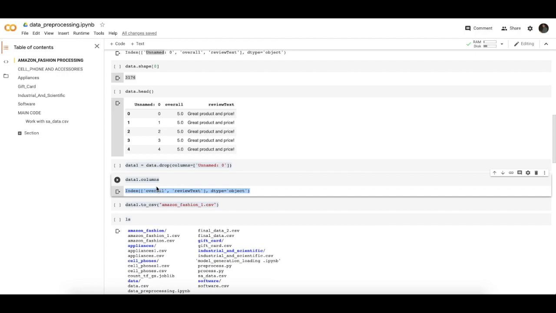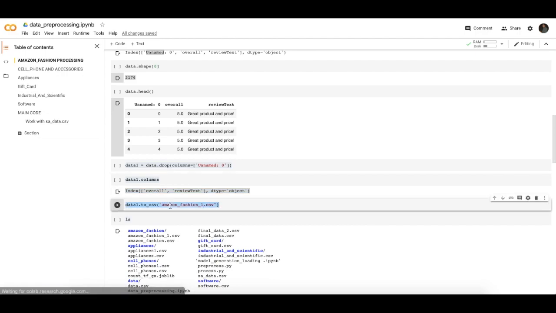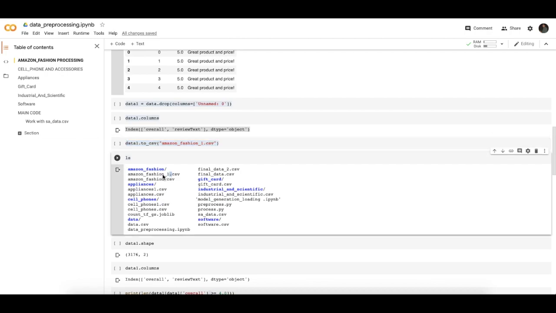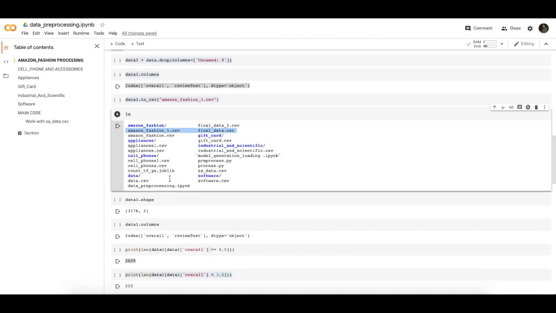So I place my data into a CSV file named Amazon_fashion_one.csv. As you see, my Amazon_fashion_one.csv is redirected into my drive.